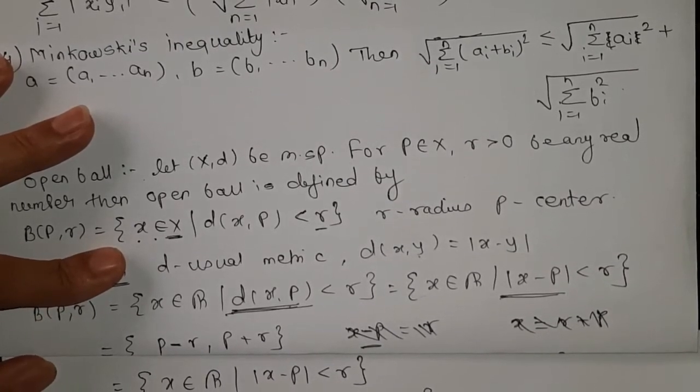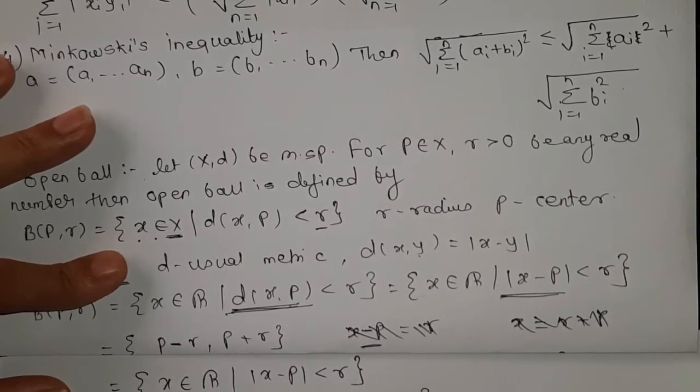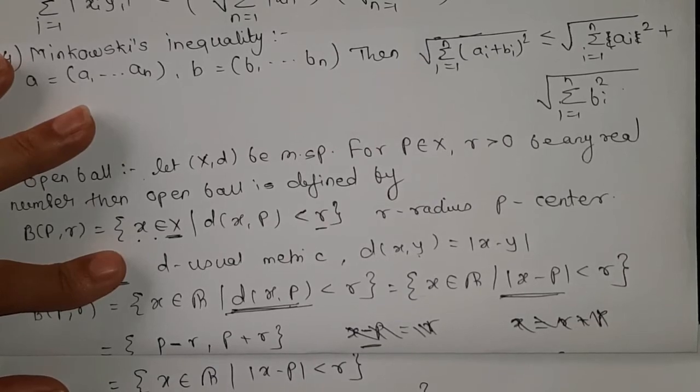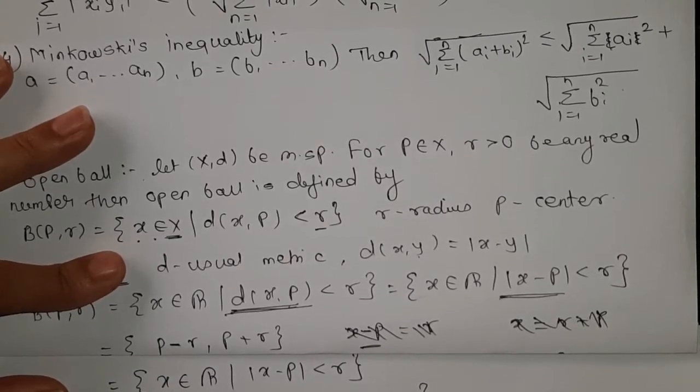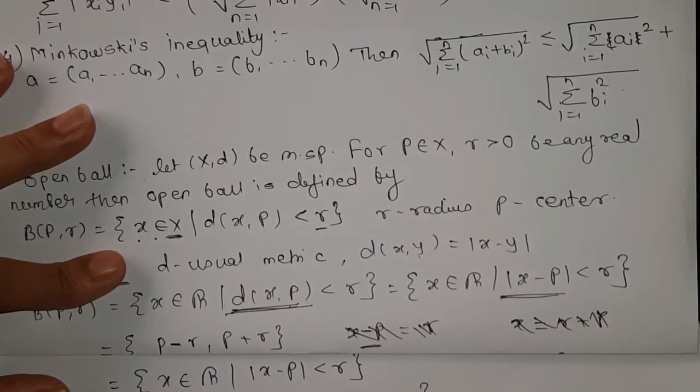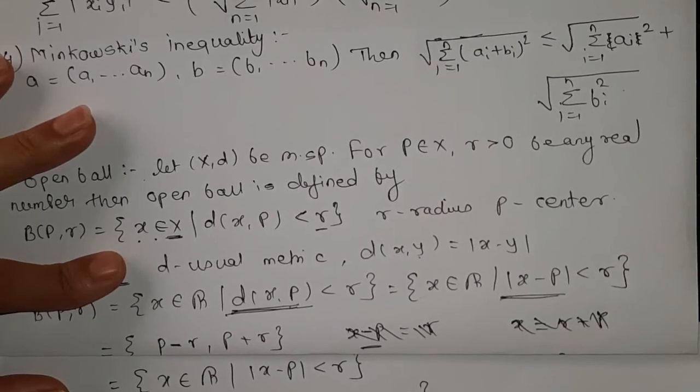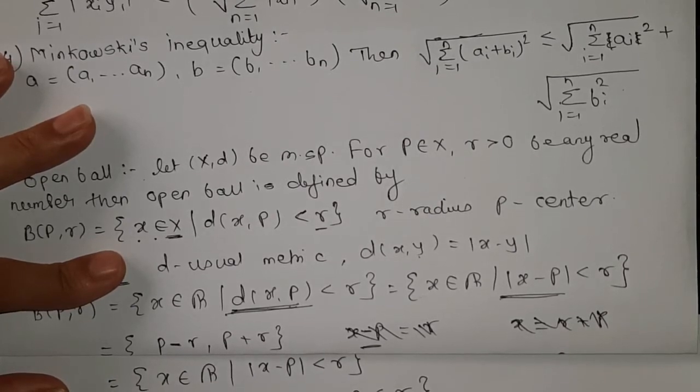This is the inequality we get. Now if I add p here, what do we get? x belongs to R, p - r < x < p + r, because this p and this p get cancelled, so here we have x, and on the other sides we also add p, so p + r.